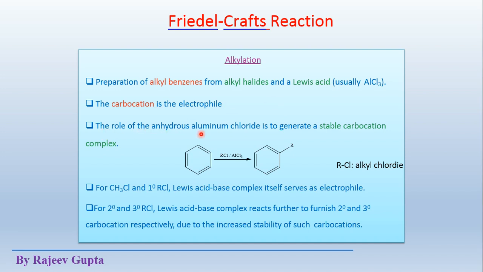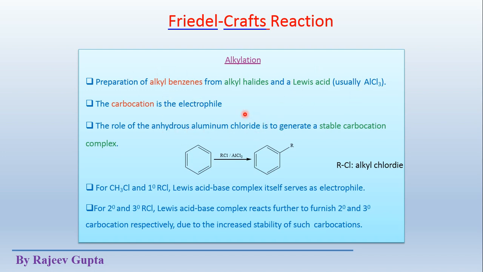The role of anhydrous aluminum chloride is to generate a stable carbocation complex. Here we generally use an anhydrous Lewis acid, because if moisture or water is present in the reaction mixture, then the reaction will fail. So the reaction mixture should be completely water free, moisture free, or anhydrous.